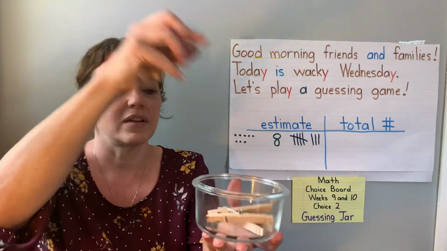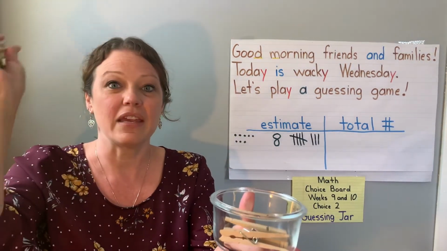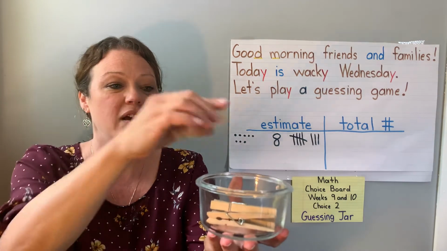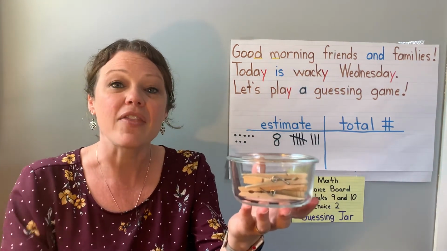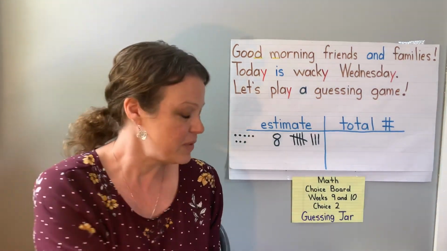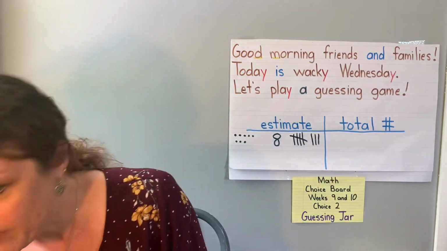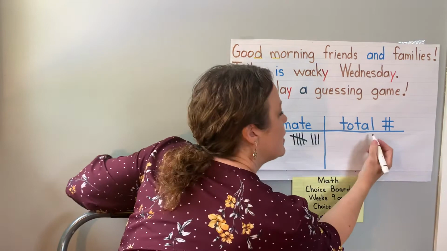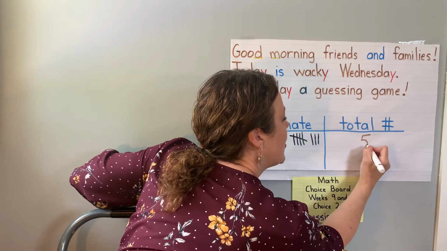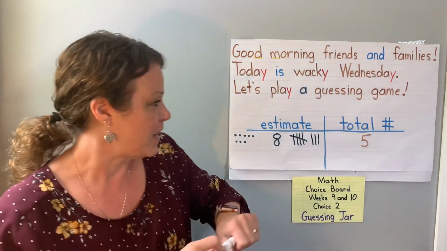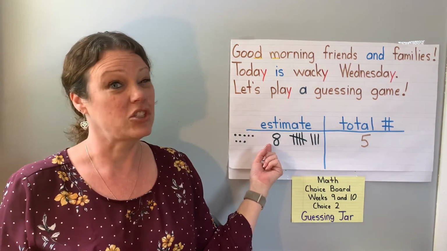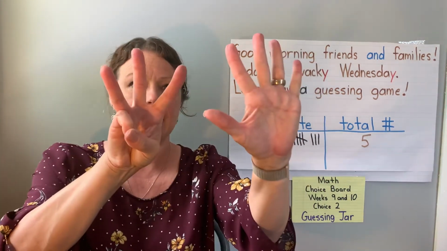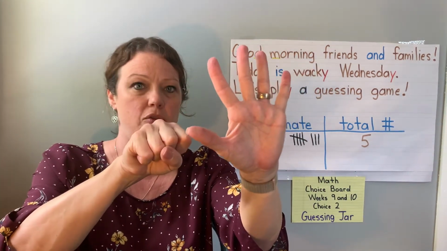1, 2, 3, 4, 5. There are 5. So Miss Karen wasn't right. There are 5 in there. So I'm going to write the total number is 5. All right. I guessed 8. I guessed too many. I guessed 8, but there are only 5 clothespins in.